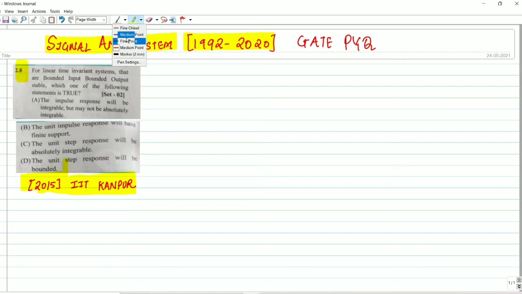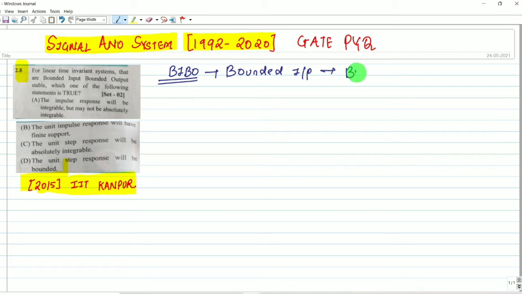Let me write the definition of bounded. What is the BIBO criteria? All of you have to revise the BIBO criteria. BIBO criteria means that if we provide bounded input, we must get bounded output for a stable system. If we provide bounded input and get unbounded output, it means the system is unstable. If we provide bounded input and get bounded output, then we can say the system is stable.